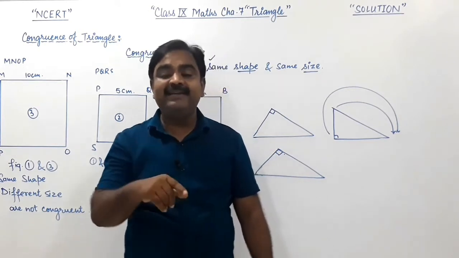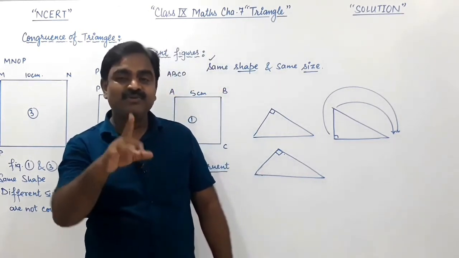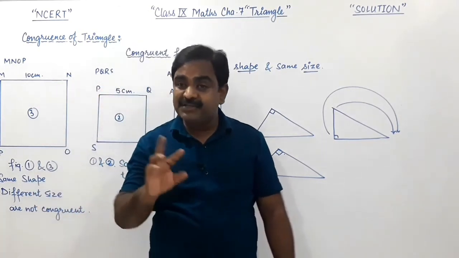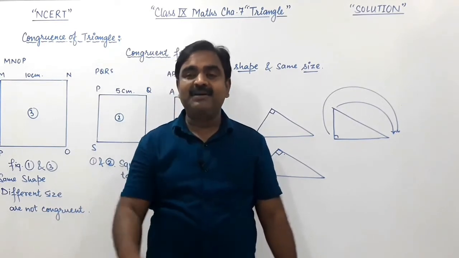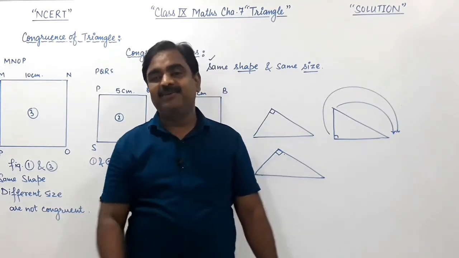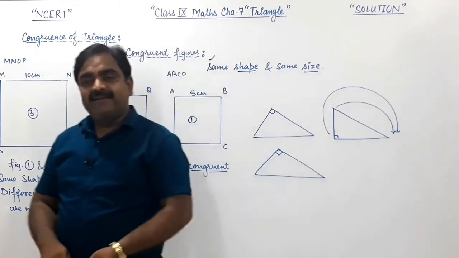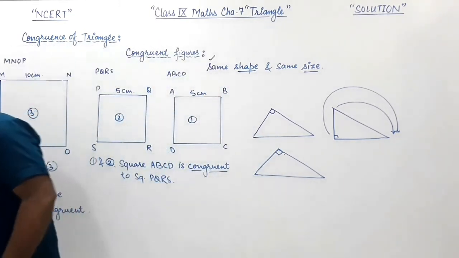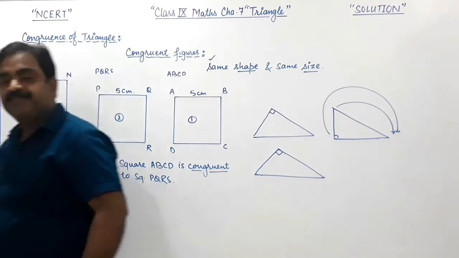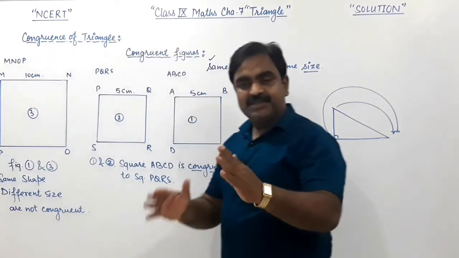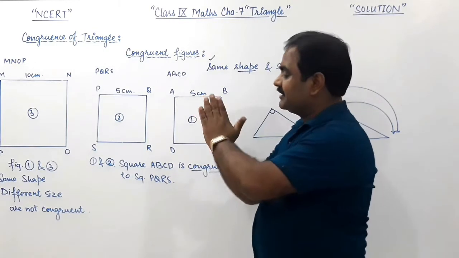If their radii are also same. अगर उनके रेडियस सेम होते हैं तो दोनों सर्कल कॉन्ग्रुएंट बोले जाएंगे. It means in other words we can understand the congruent figure. For example, I am saying that suppose this is our hand, these are the palms.